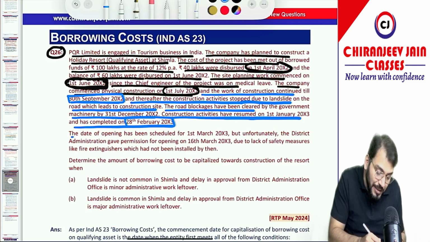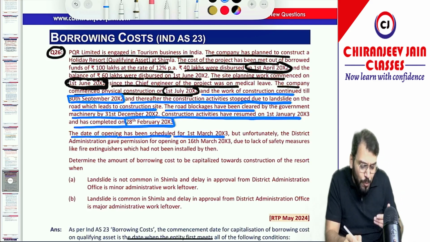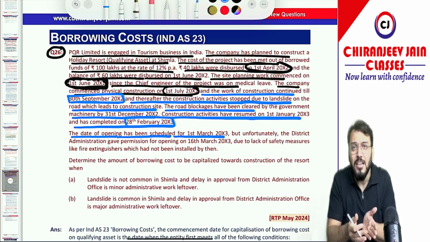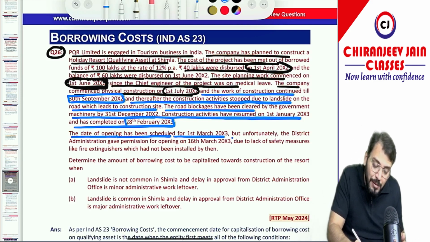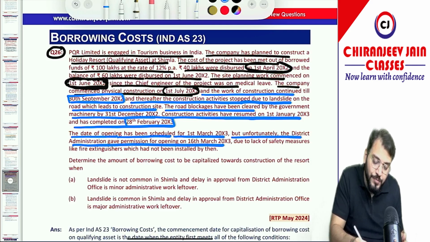Correct? Yes sir. The date of opening has been scheduled for 1st March 2003. So the opening date, when to open that facility, is 1st March 2003. So this is actually the date when it is put to use. But what is given? Unfortunately, the district administration gave permission for the opening on 16th March.